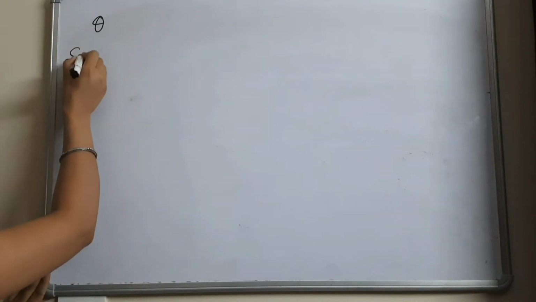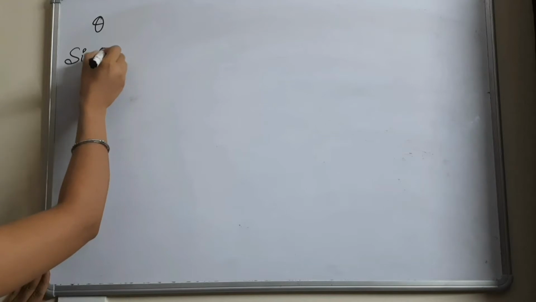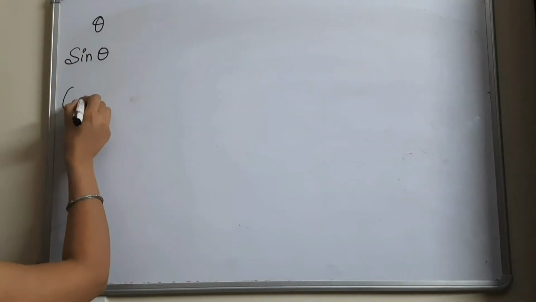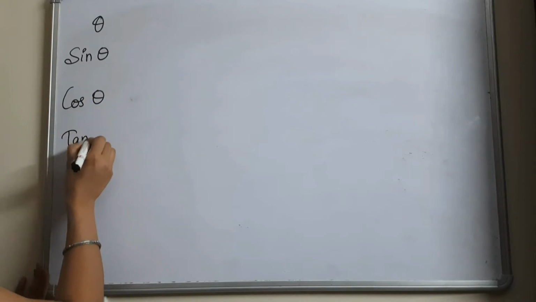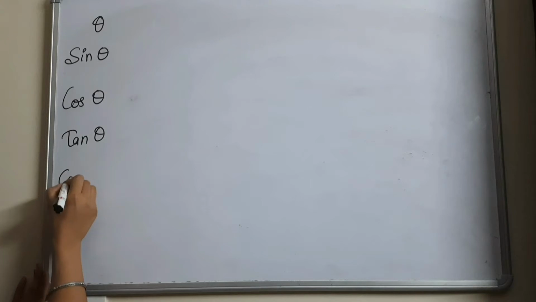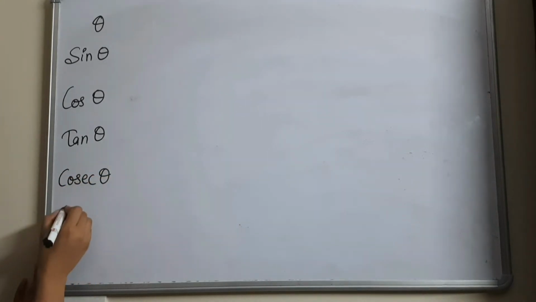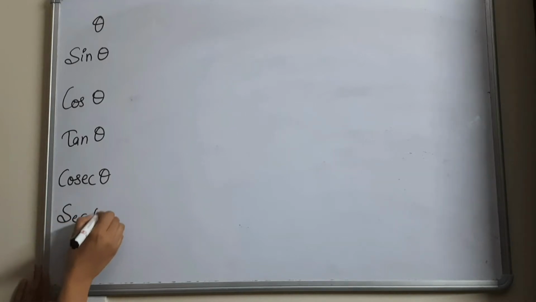So let's start. So right here theta, and here all the trigonometric functions. First trigonometric function is sine theta, next is cos theta, next is tan theta, next is cosecant theta, next is secant theta, and the last one is cot theta.